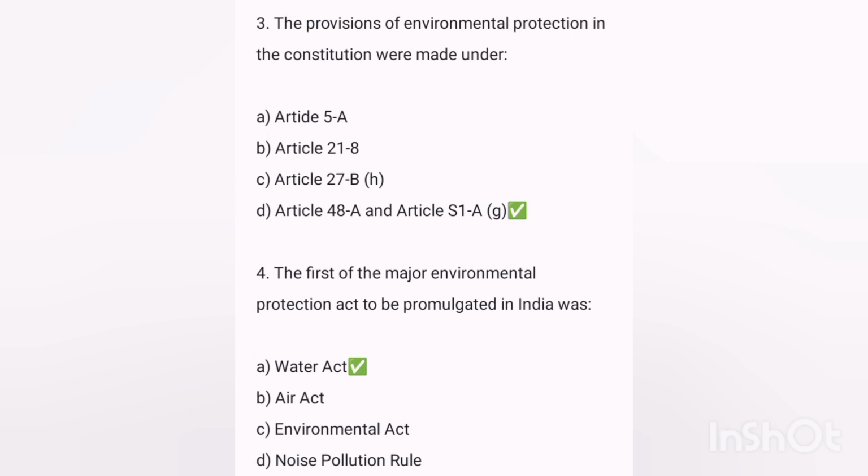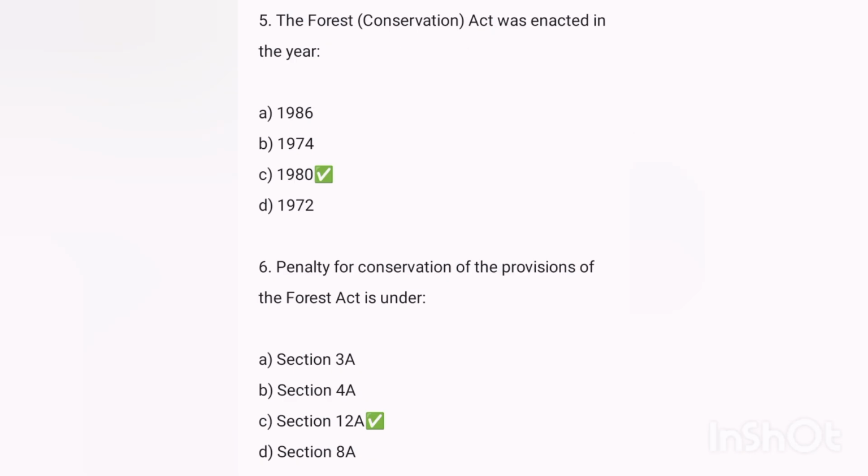Answer was Article 48A and Article 51A(g). Next, the first major environmental protection act to be promulgated in India was? Answer was the Water Act. Next, the Forest Act was enacted in the year? Answer was 1980. Next, the penalty for contravention of the provisions of the Forest Act is under?